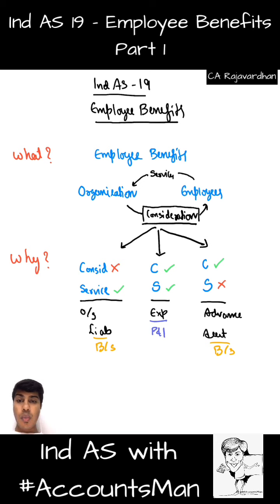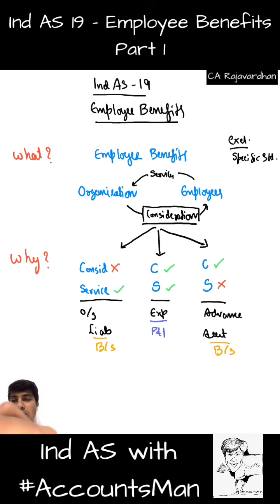Next let us go to when. But before I go to when, I forgot a small point to be noted here, saying that there are certain exclusions from this specific standard. You get that? I told you any payment made for the service taken from the employee is a consideration, and that is employee benefits. One thing is excluded. Why? There is a specific standard. When there is a specific standard, the general standard won't apply.